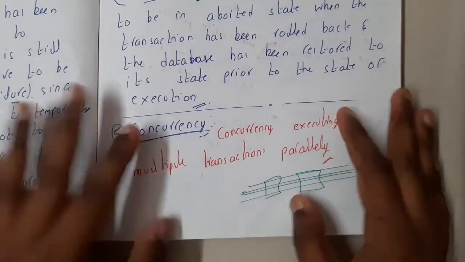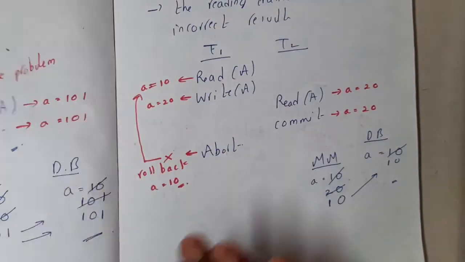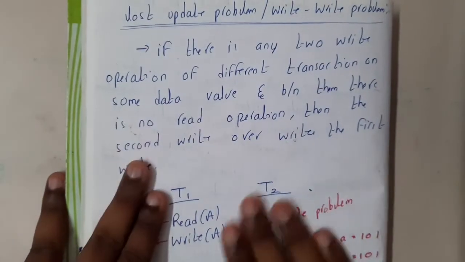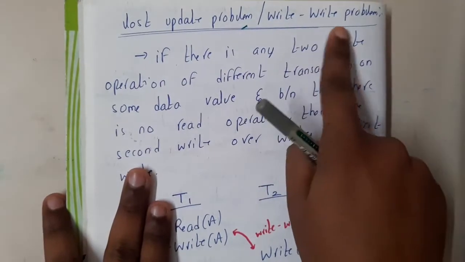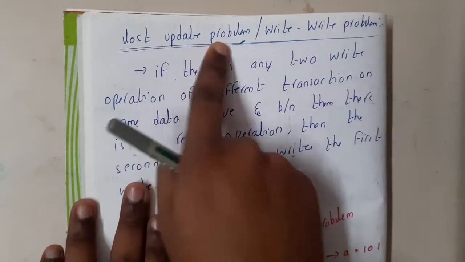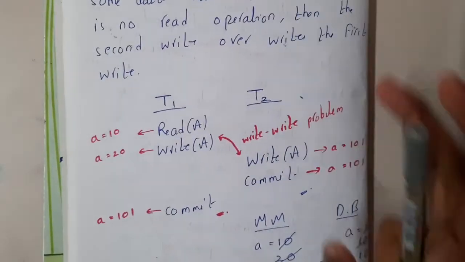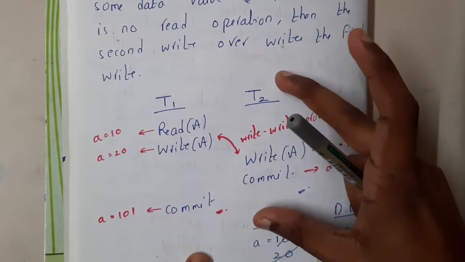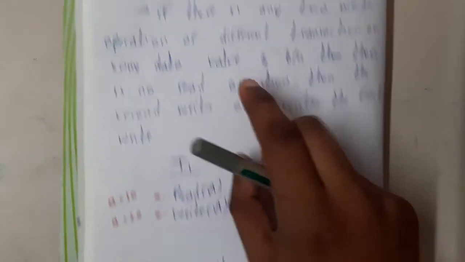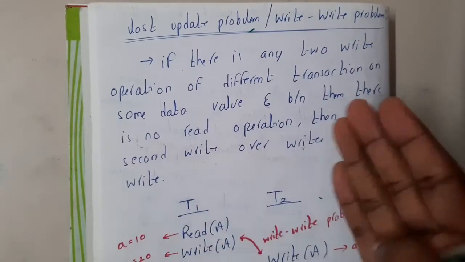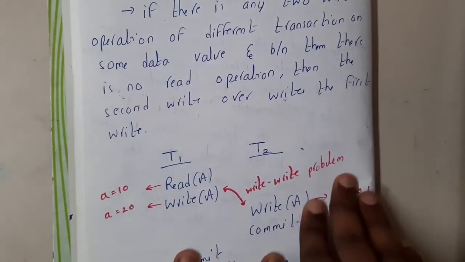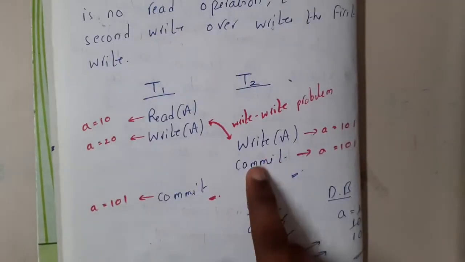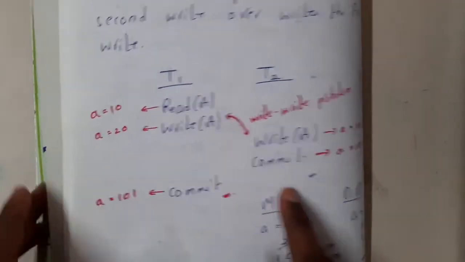That is the reason why, instead of going in depth into concurrency, first let us discuss those problems. The first problem we will face is the lost update problem, or write problem. Guys, this terminology is really important, because in the examination he will give you a transaction like this and ask whether there is a lost update problem, yes or no. There could be true or false statements in that way, right? For easy understanding, I will take you directly to the example and explain on a rough sheet, guys.